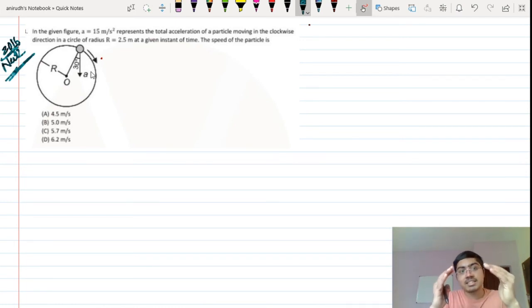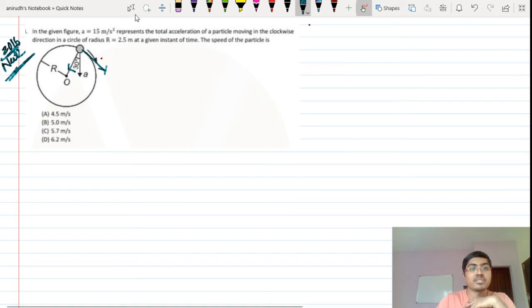These tangential and centripetal accelerations are in two directions, and the net acceleration is the resultant of the two. They are saying that the net acceleration of this body is in this particular direction and its value is 15 meter per second square.